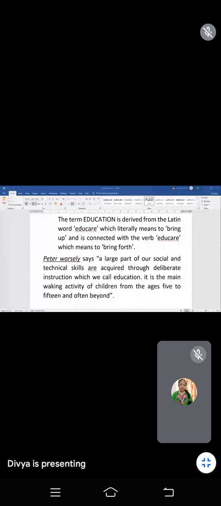Peter Worsley gives a definition of education, or he said some words regarding education. What he said, write on.